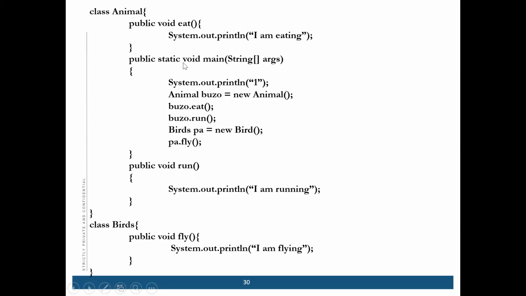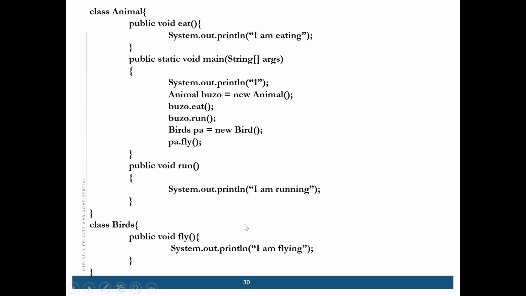Now comes one more example I'm telling you. There is one method, and there is one more class. There are two classes, one is the animal class and one is the bird class. It is not inside the other, it's a separate class.